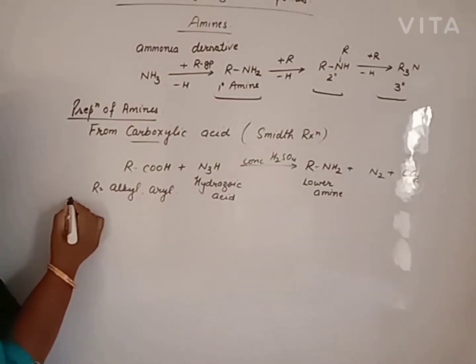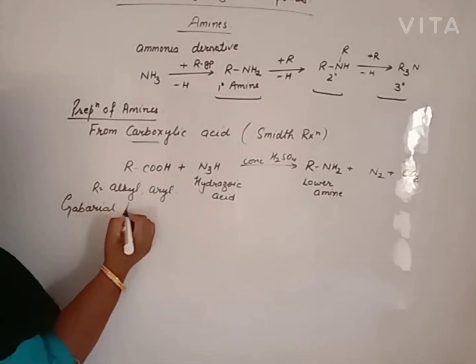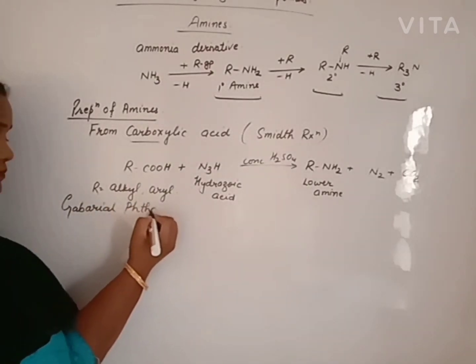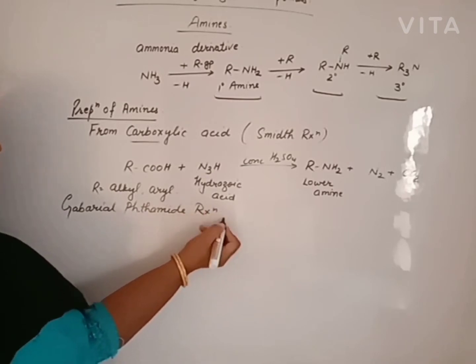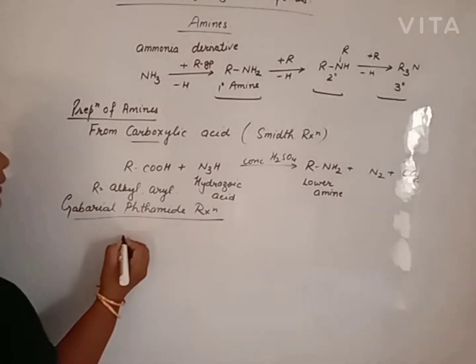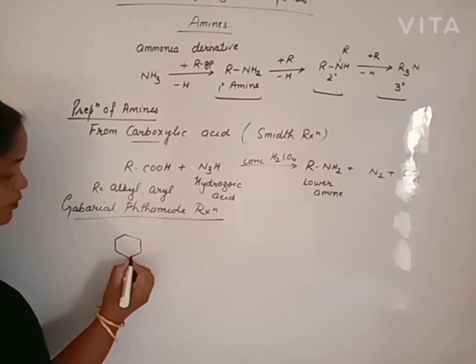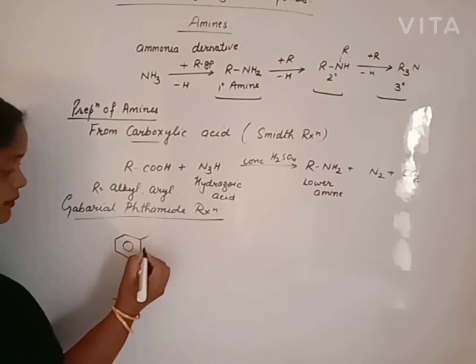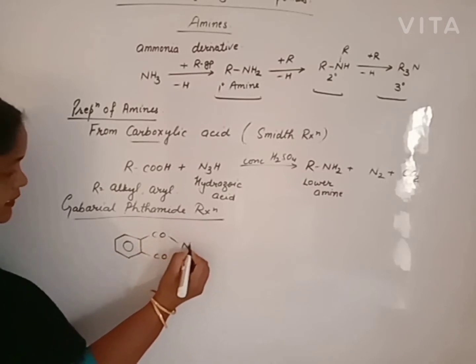Next one is the Gabriel phthalimide reaction. From the Gabriel phthalimide reaction, we will get amines. Phthalimide is the compound obtained from phthalic acid and amine, with a CONH group.